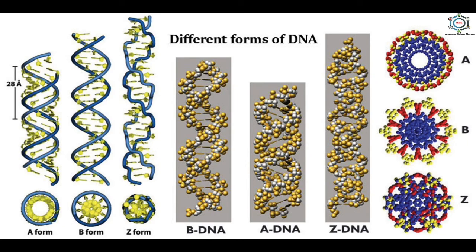Direction of coiling in case of A-DNA is right-handed, in case of B-DNA is also right-handed, and in case of Z-DNA is left-handed. The base pairs per turn in case of A-DNA is 11, in case of B-DNA is 10, and in case of Z-DNA is 12. If we talk about the sugar phosphate backbone, in case of A-DNA it is smooth, in case of B-DNA it is smooth, but in case of Z-DNA it is a zigzag pattern. The length of the turn, the B-DNA is 34 angstrom long and the Z-DNA is 45 angstrom long. So these are the complete differences and the different forms of the DNA.